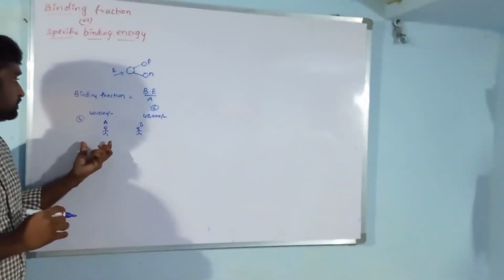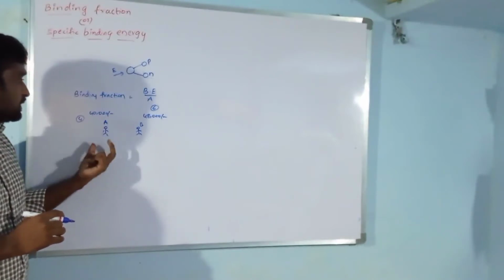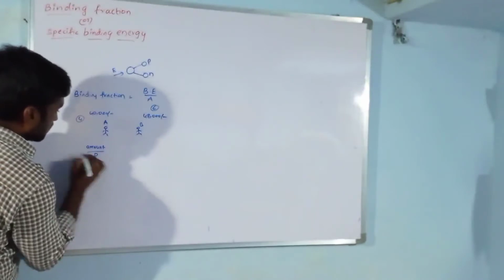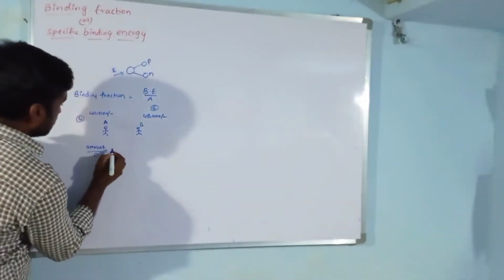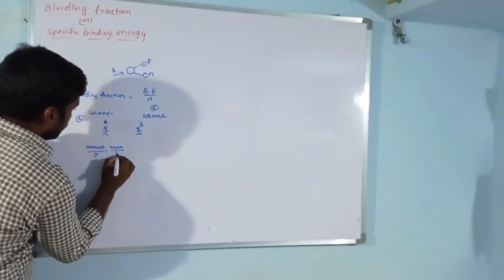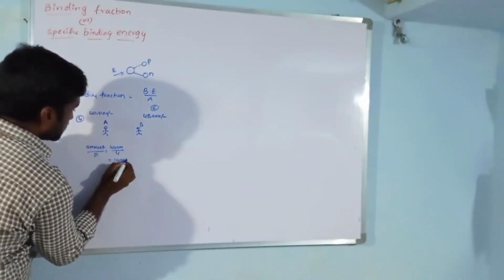So which person has higher stability? We can specify the amount of money per person. What is the total amount? 40,000 divided by 4 members is 10,000 for each person.